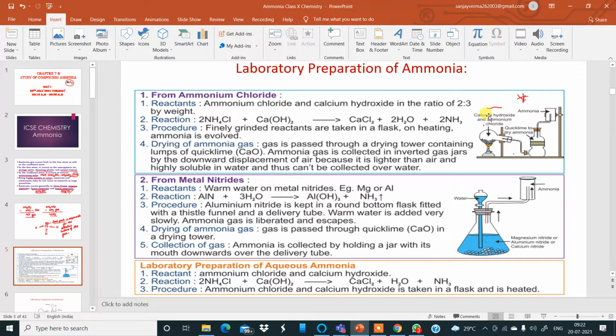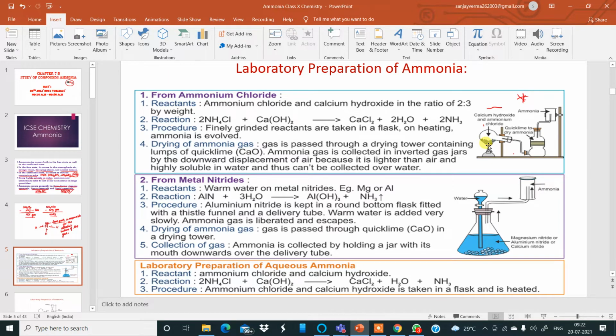Calcium hydroxide is in the solid state, ammonium chloride is also in the solid state. They are mixed together in fine powder form and ground properly so that they mix with each other nicely. Then from underneath, can you see the cursor I am pointing? From underneath there is a Bunsen burner, there's a flame.